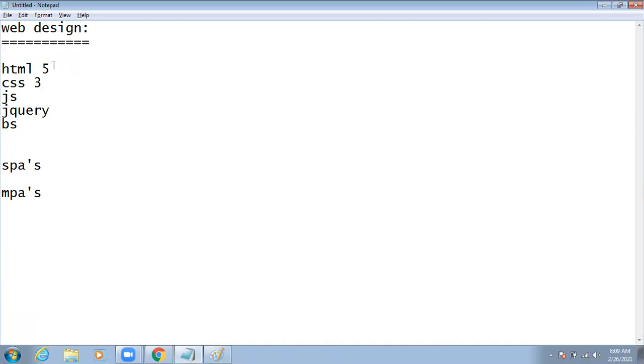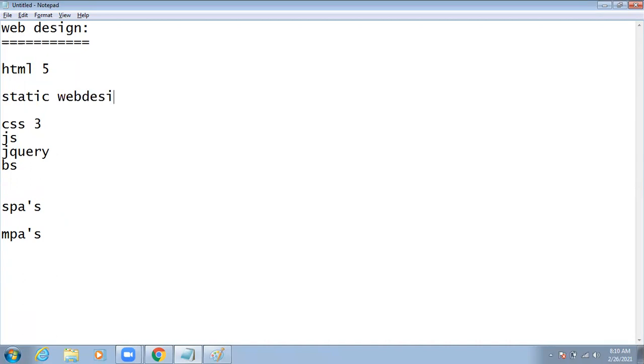What is the use of HTML and why are we using HTML in real-time scenarios? By using HTML, we can design static web pages. Just now we discussed, no? Static is nothing but fixed content. HTML stands for Hypertext Markup Language, which is easy for designing static websites. In HTML, everything should be in tag format. We'll discuss what is meant by tag later. This completely depends upon the tag format.